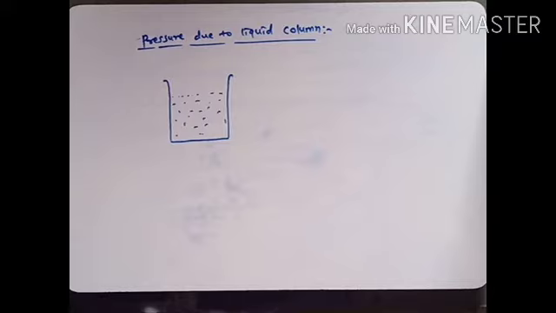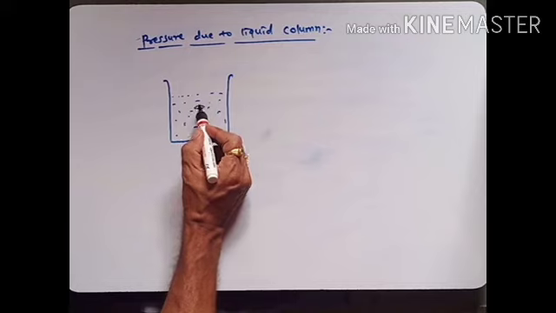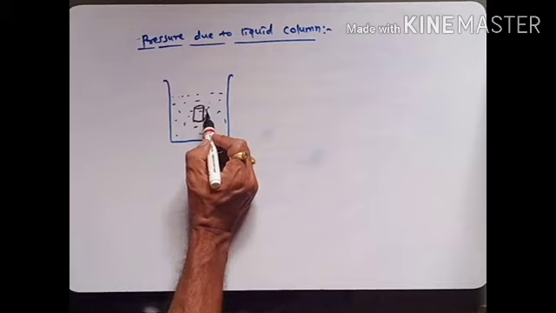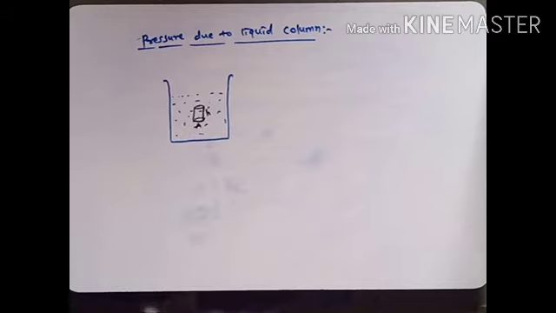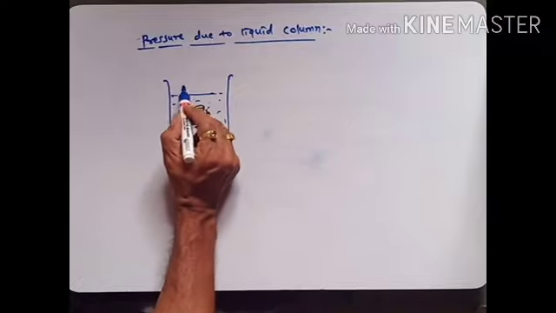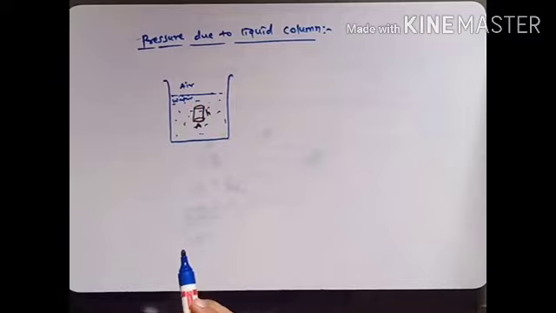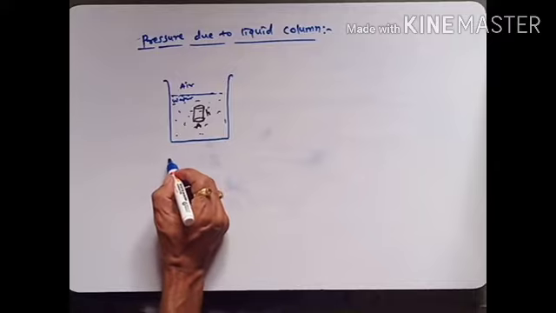We consider here a small cylinder like this, of height h, and A is the area of cross section. Here this is the air, and here we consider water or any liquid, and in this a small cylinder having area of cross section A, and h is the height.